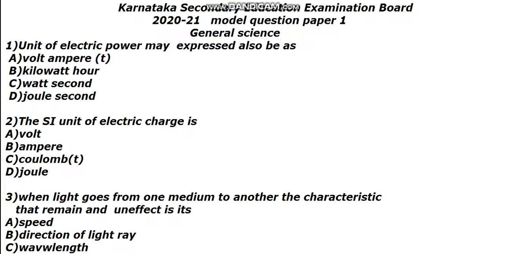The second question is: the SI unit of electric charge. It is not electric current, it is charge. Charge means here you are going to get coulomb. The option is the third one, C.